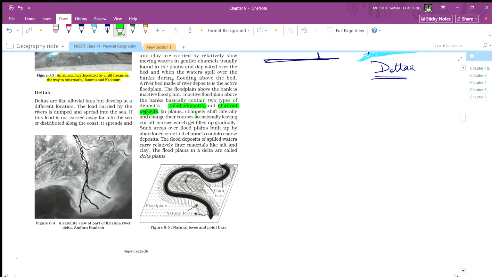In plains, channels shift laterally and change their course occasionally, leaving cut off courses which get filled up gradually. Such areas over the floodplain built up by abandoned or cut off channels contain coarse deposits, and the flood deposit of still water carries relatively finer materials like silt and clays. The floodplains in deltas are called delta plains.